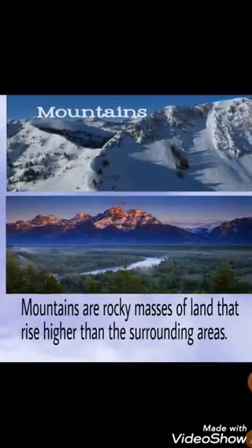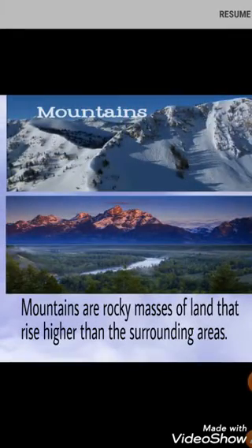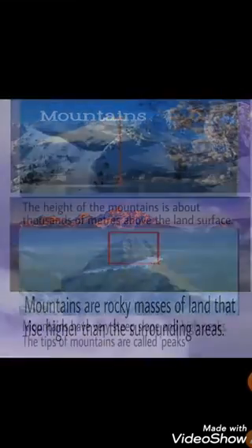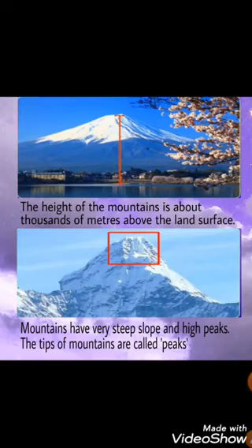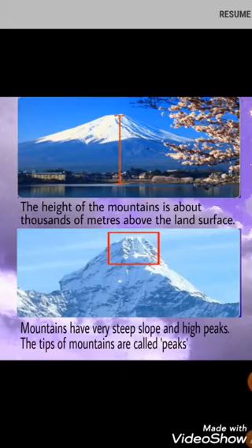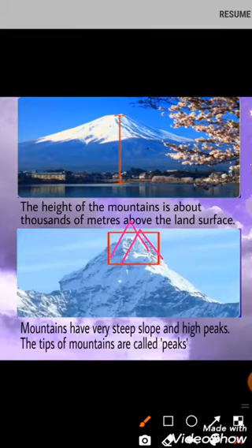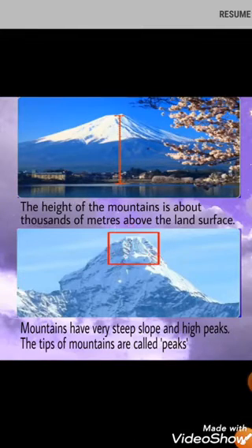So the first landforms that you'll be studying are mountains. Mountains are rocky masses of land that rise higher than the surrounding areas. The height of the mountain is about thousands of meters above the land surface, and mountains have very steep slopes and high peaks. The tips of the mountain, that means the pointed end of the mountain, are called peaks.